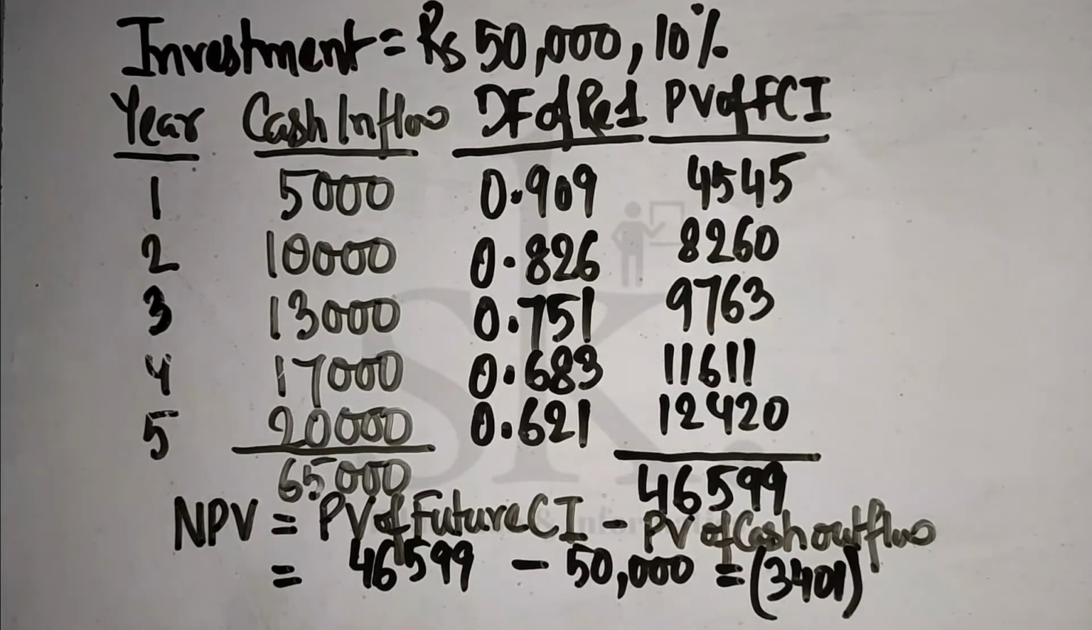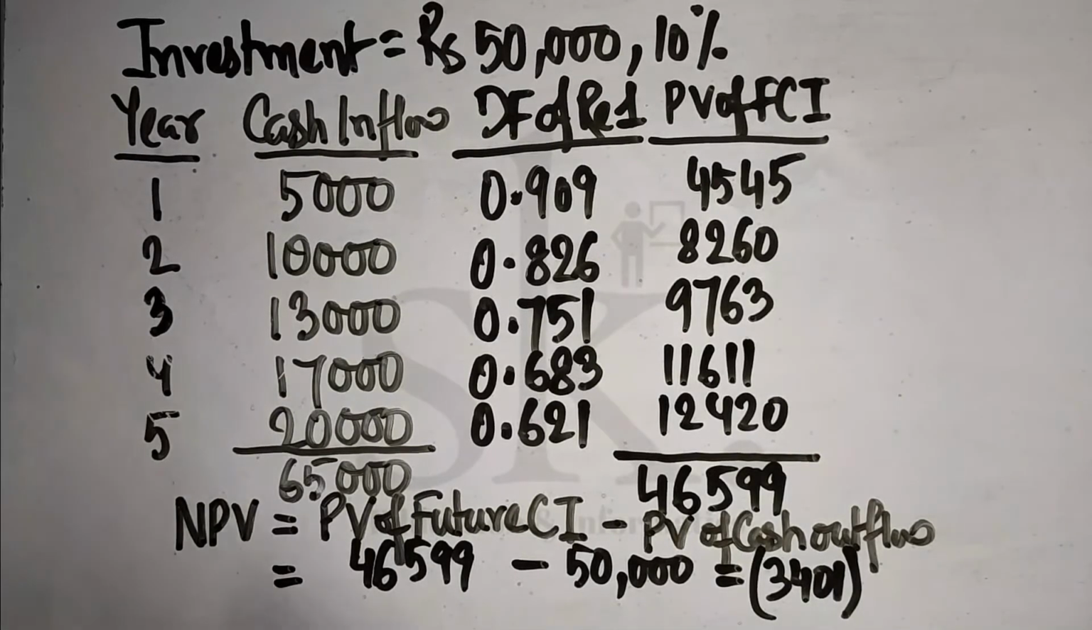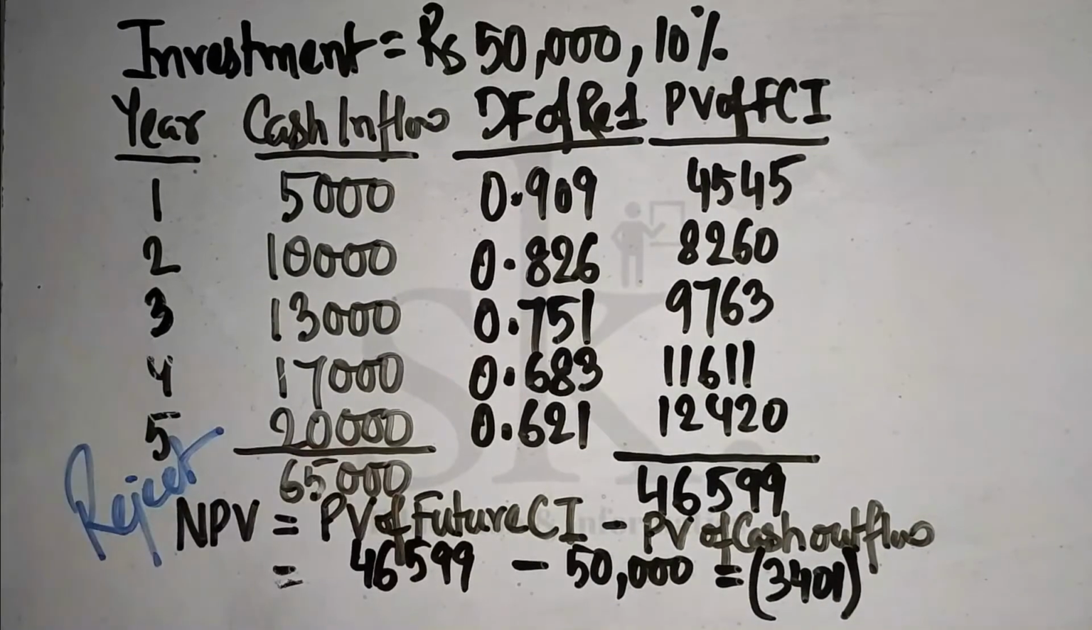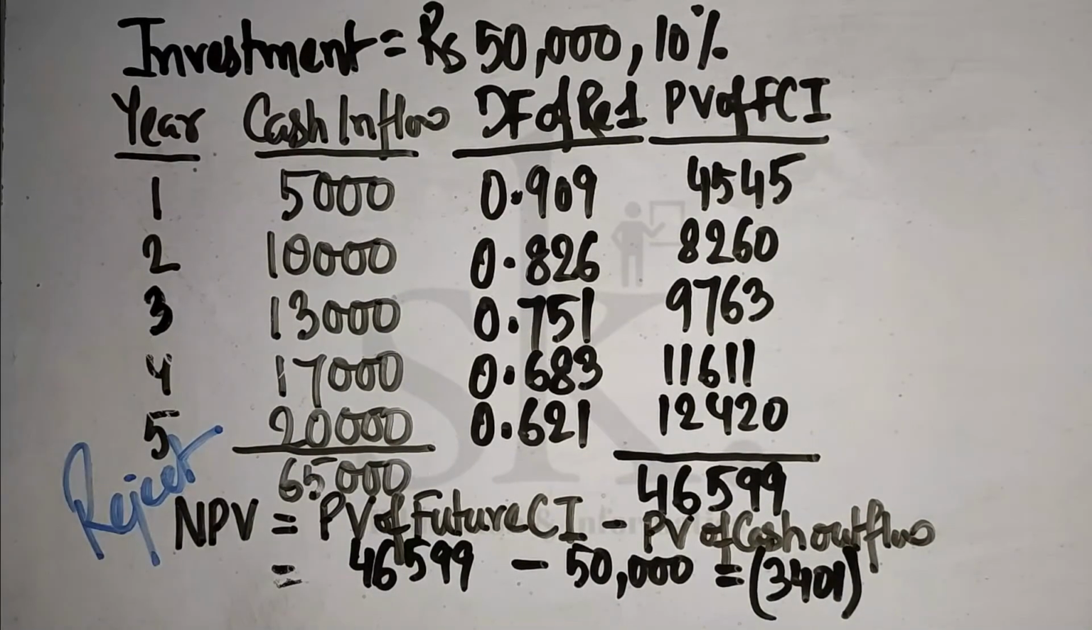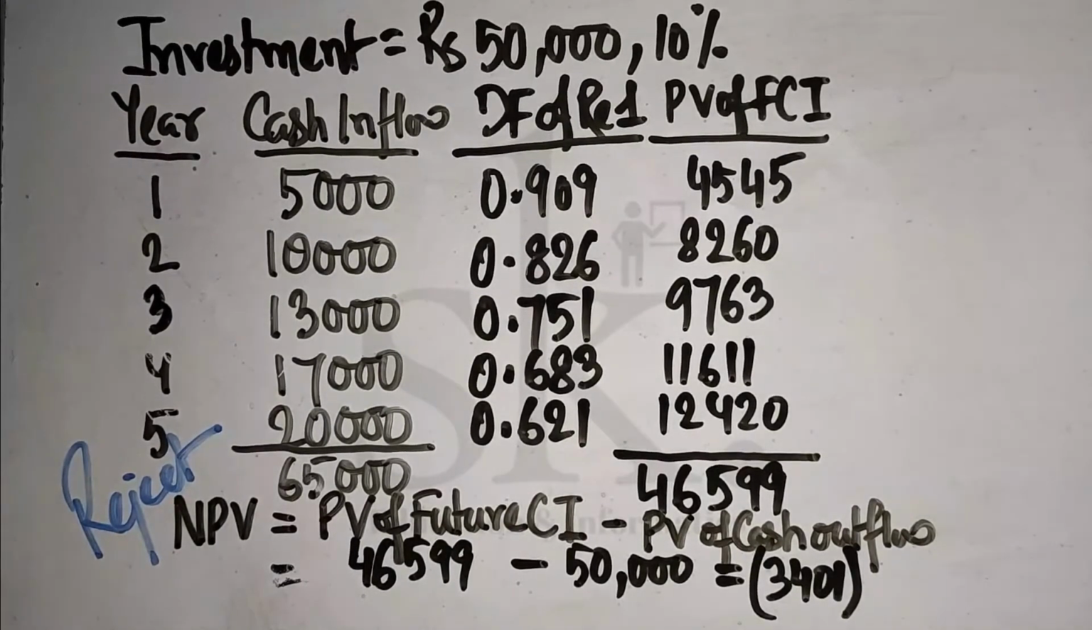Now if you go back, we said that if NPV is greater than 0, we accept the project. If NPV is less than 0, this is negative, so it's less than 0, then what do we say? We reject the proposal. So my decision here will be that we reject the investment proposal because the NPV is negative.